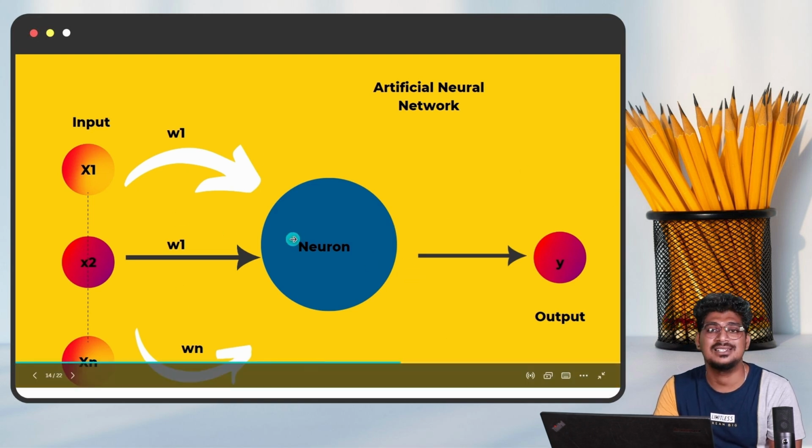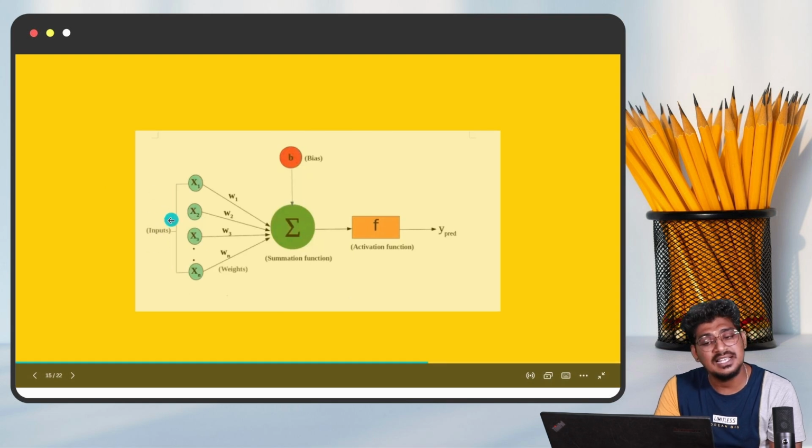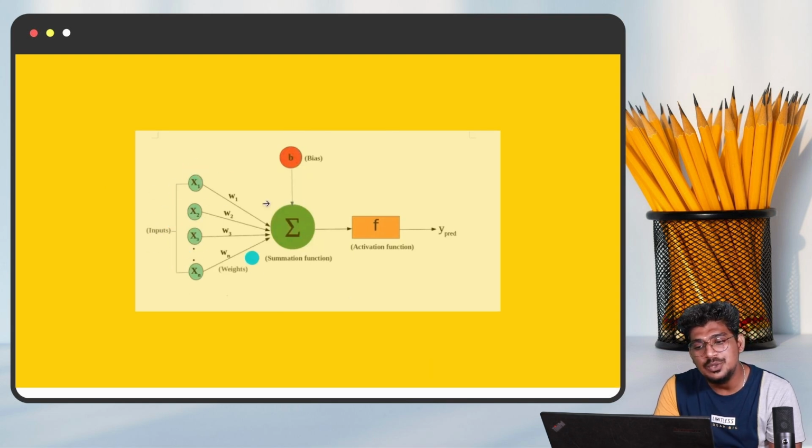Okay, this is the way it will be structured. Okay, right. So here this is the calculation of that. This is the input. This is nothing but the neurons.